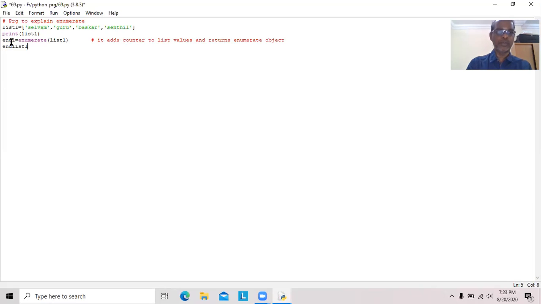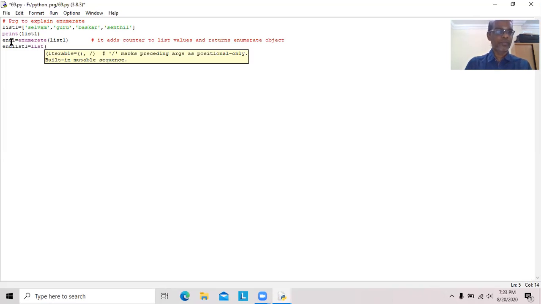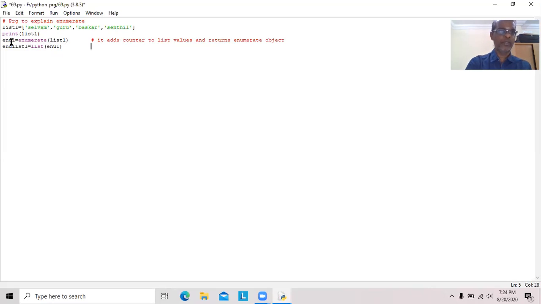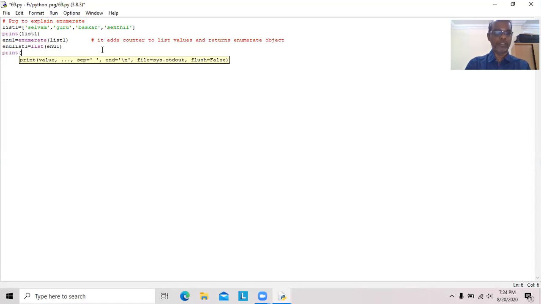So here ENU list 1 is one list. Now I would like to print ENU list 1. I would like to view the values available in ENU list 1. It should start with 0, since we are not giving any start value. It is a list of tuples. Tuples should be enclosed within parentheses.